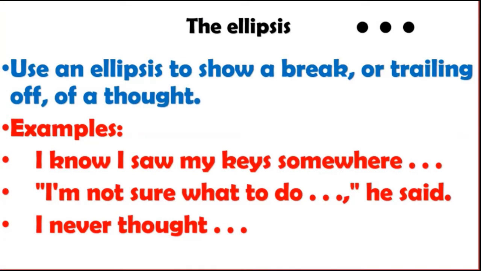Ellipsis is also used to show a break in thought. Thoughts are going, but suddenly there is a break in thought. I know I saw my keys somewhere... then a break in thought because you forget. When we speak, we pause, and three dots indicate that same thing in writing. We break when we speak. In the same way, in written language, we have a break using the three dots, ellipses. I am not sure what to do... break. I never thought... So that is a break.